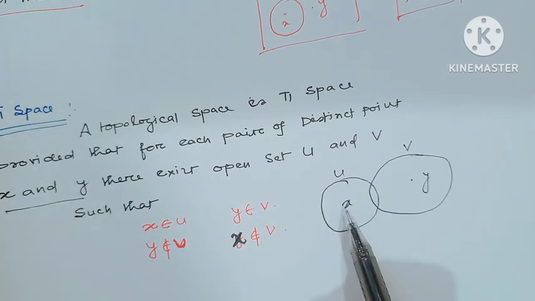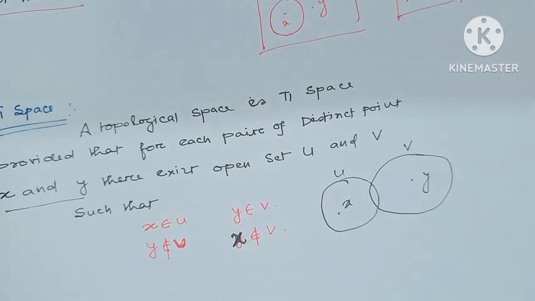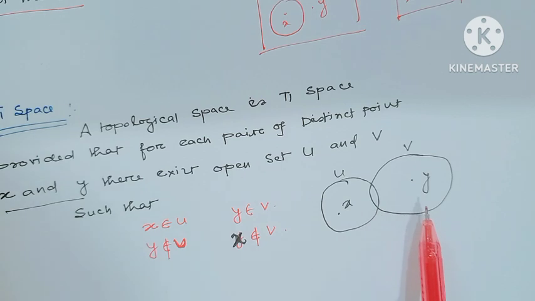Notice here x belongs to U but y does not belong to U. Similarly, y belongs to V but x does not belong to V. Here these two open sets may or may not be disjoint.